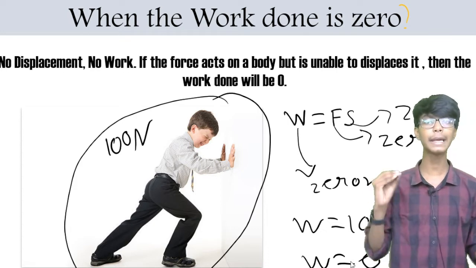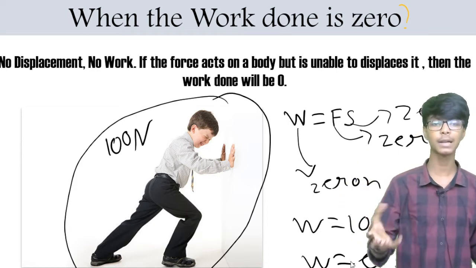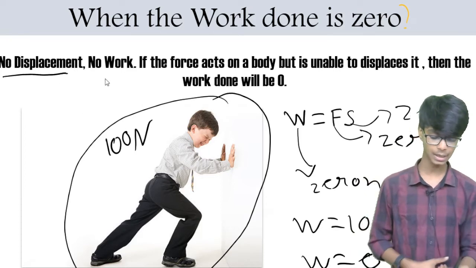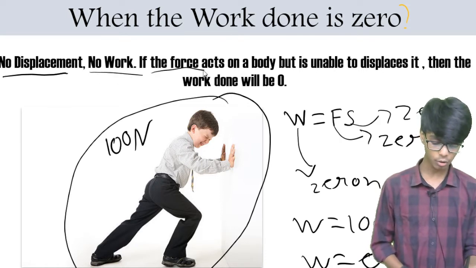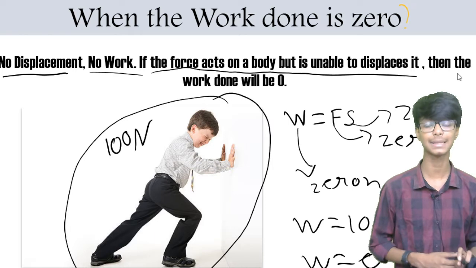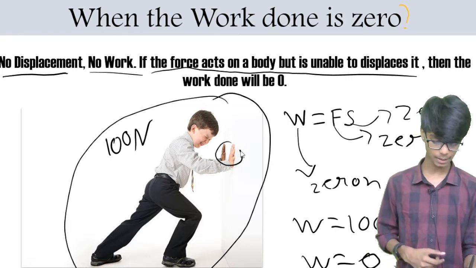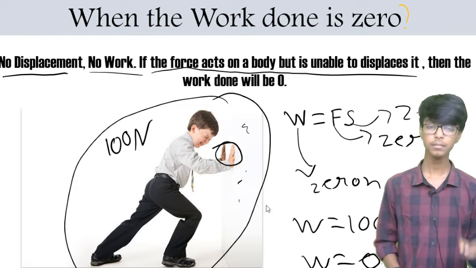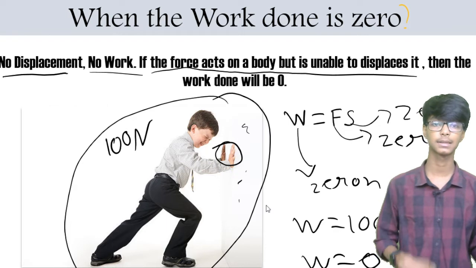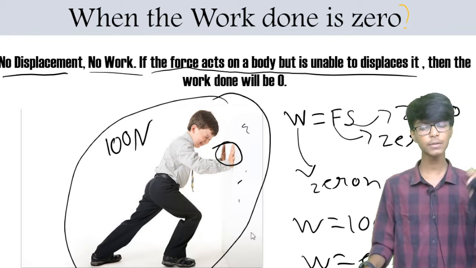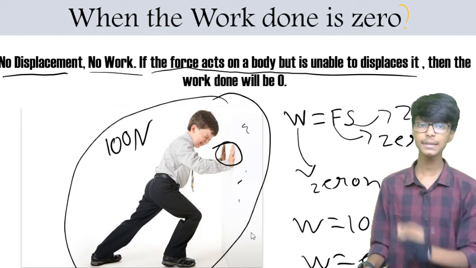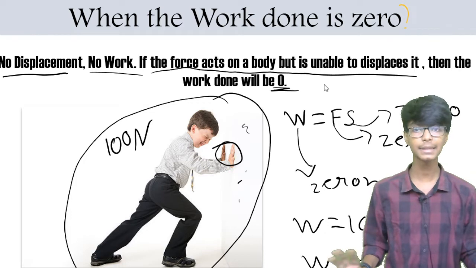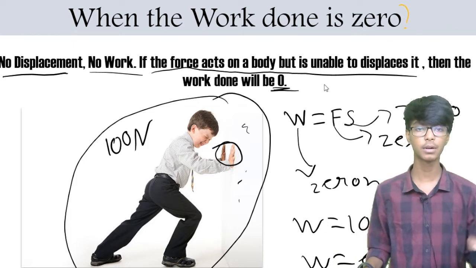We know if you multiply any number, even infinite, with 0, the answer will be 0. So in which case will the work done be 0? If no displacement is there, no work will be there. If the force acts on a body but is unable to displace it, so this force which is applied by the hands of this boy acts on the wall, but is unable to displace it. So this wall is not displaced. Where it was situated, it is situated there. So that is the reason the work done will be 0. So understood? I think it's clear what we mean by the work done is 0.